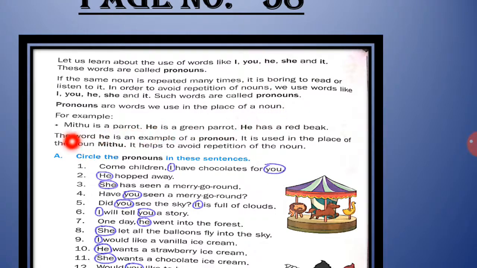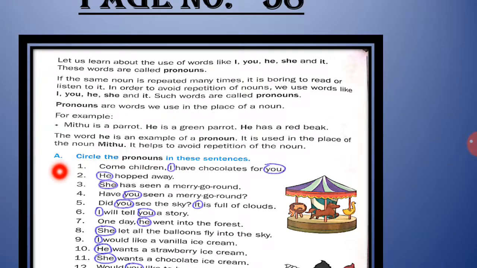For example, Mithu is a parrot. He is a green parrot. He has a red beak. So instead of using Mithu again and again, we have used the pronoun he for it. Understood, children? The word he is an example of a pronoun. It is used in place of the noun Mithu. It helps to avoid repetition of the noun.